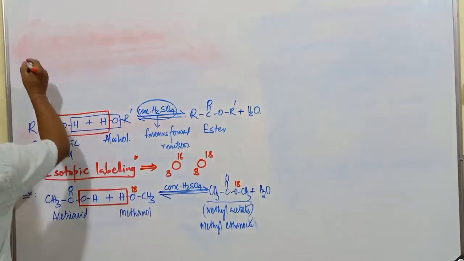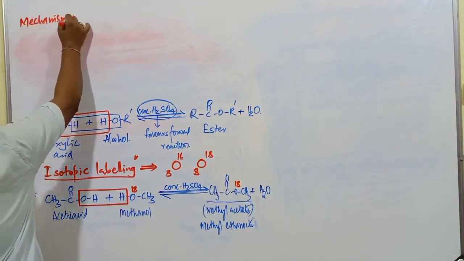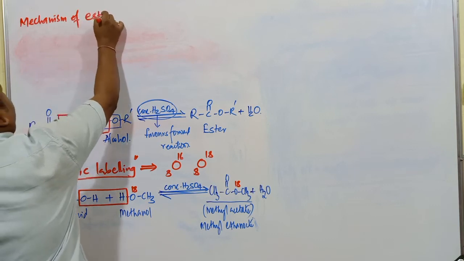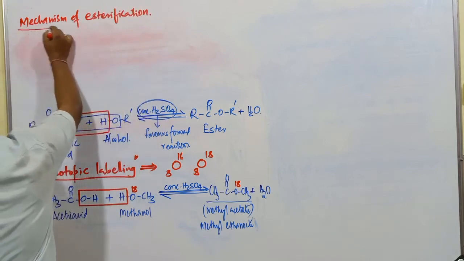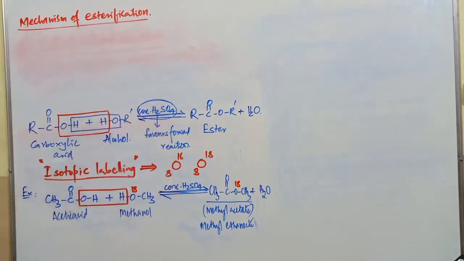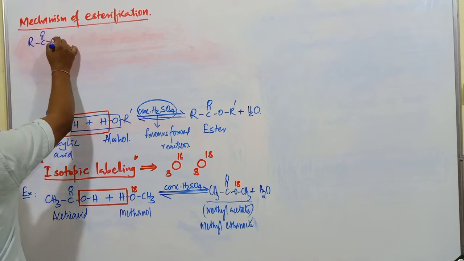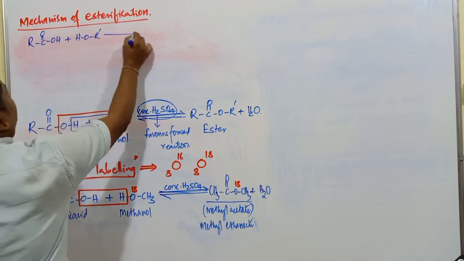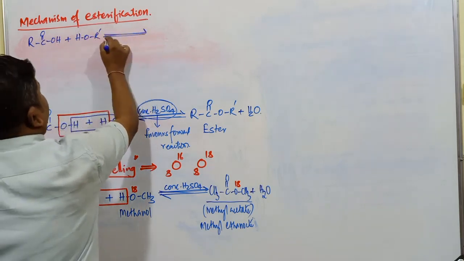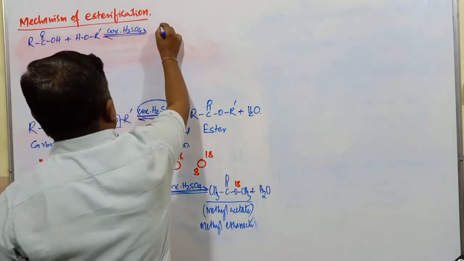Here I'll write the mechanism of esterification. To discuss the mechanism of esterification, first I'll take one reaction. You can take this reaction itself. First I'll write the reaction: RCOOH plus R-OH in the presence of concentrated sulfuric acid, H2SO4. I am writing the same reaction for my convenience.